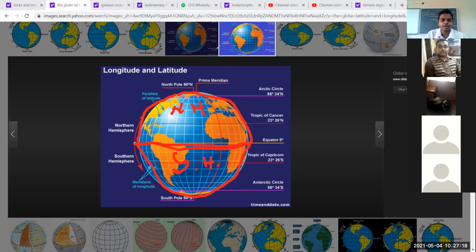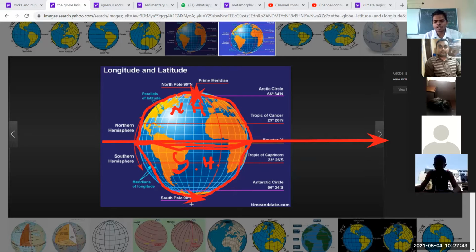The equator almost passes through the middle of the earth, so that divides the earth into two parts. This is called the northern hemisphere, and this one is known as the southern hemisphere. I hope, students, that you are getting what we are discussing right now.